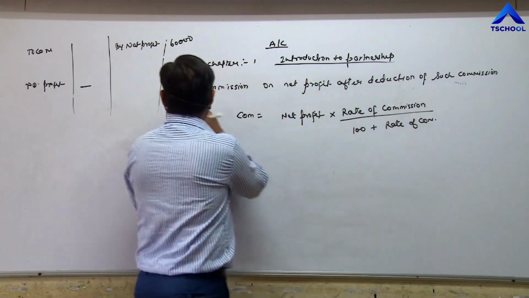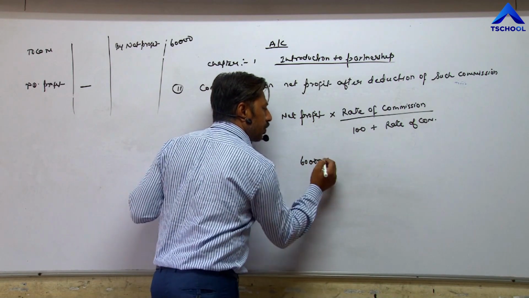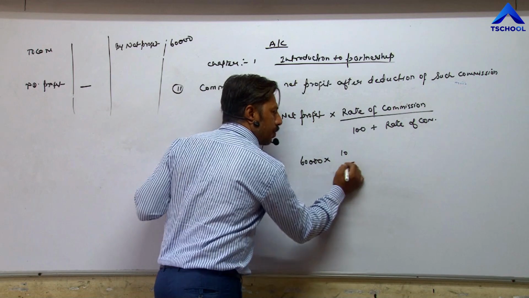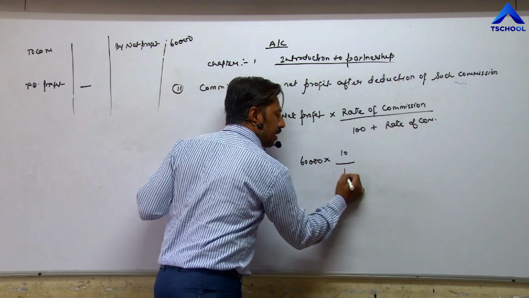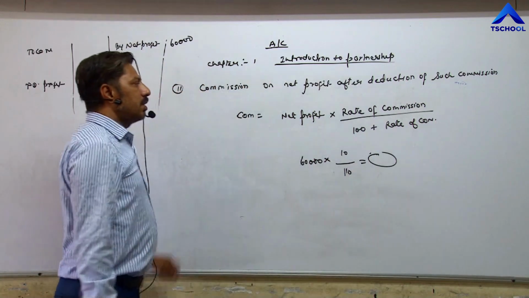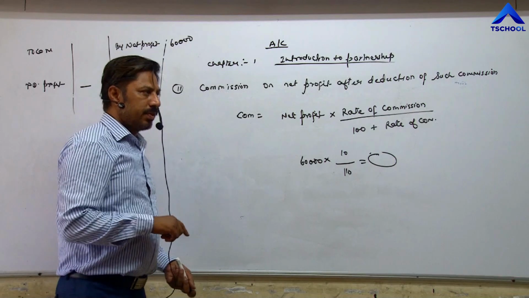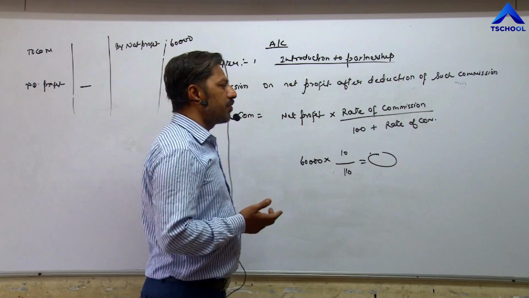In our example, net profit is 60,000, rate of commission is 10%, upon 100 plus 10, means 110. In this way you will get commission. So whenever we have to calculate commission on a net profit before commission, then we apply the simple formula.